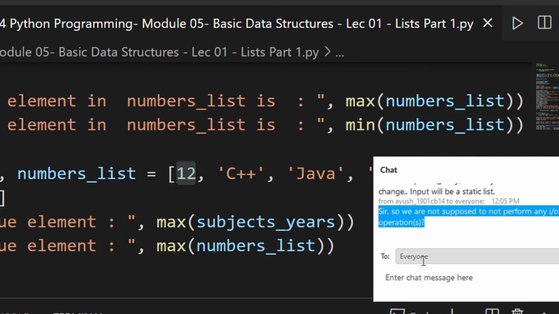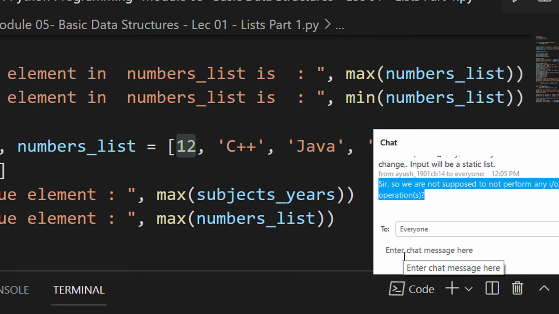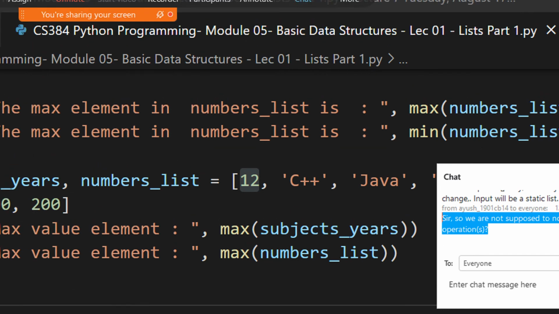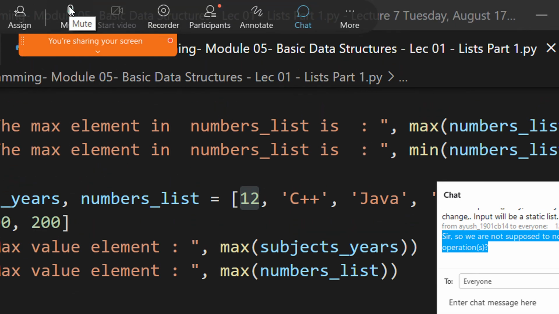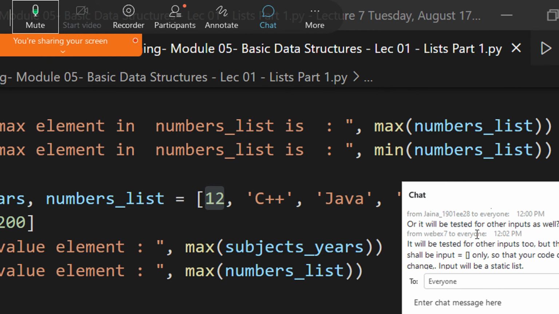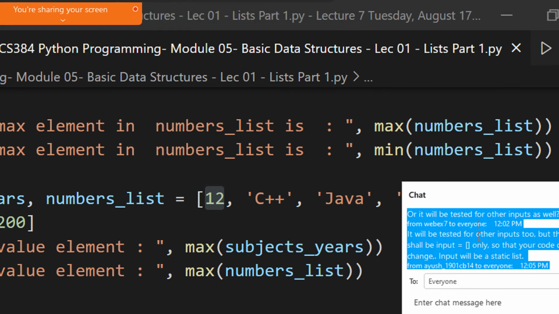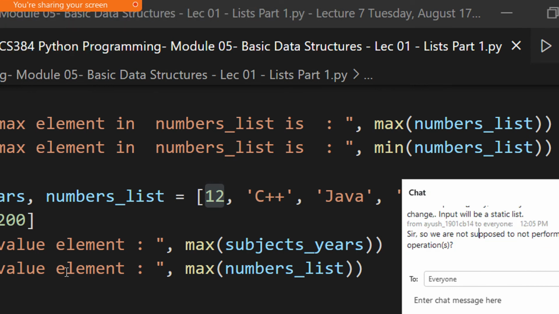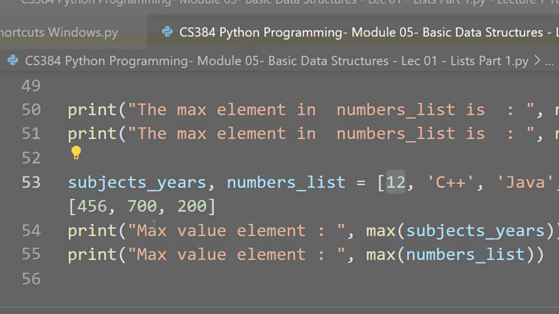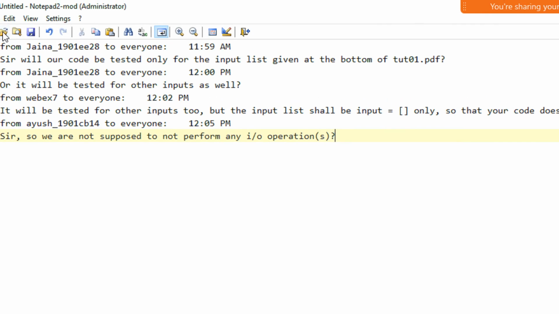Yeah, Ayush, no IO operations. So these are really good doubts that you are asking. Yeah, Ayush, if you are present, then you need not perform any IO operations, right? So these are very good doubts that you are asking. So let me just note this down. Jana had asked a good query and Ayush also asked a good query. So let me just type this down.